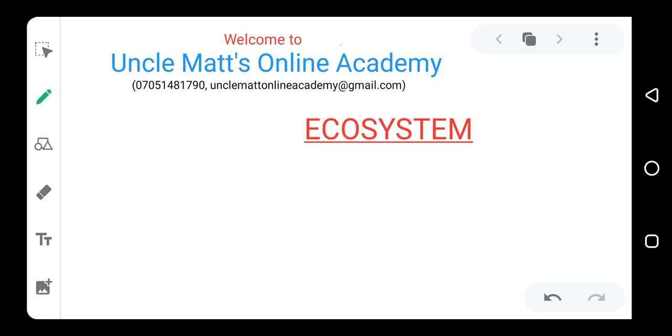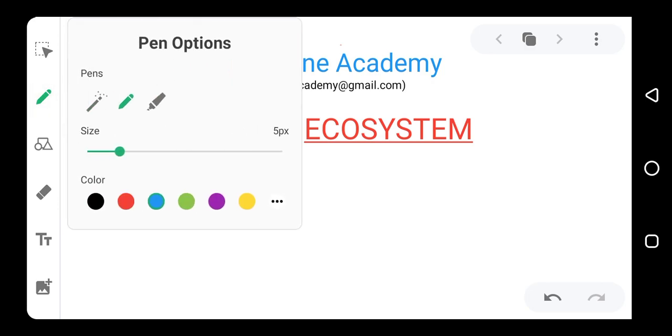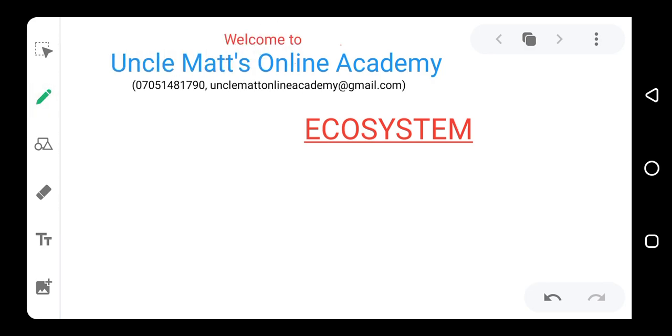Ecosystem is made up of two components or two cadres. There's one we call the biotic component and another one we call abiotic component. So ecosystem, we have two components, biotic and abiotic.